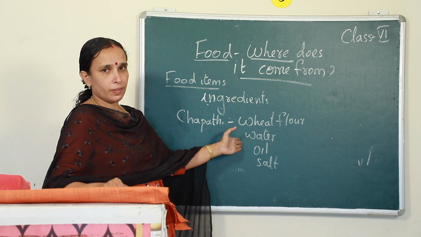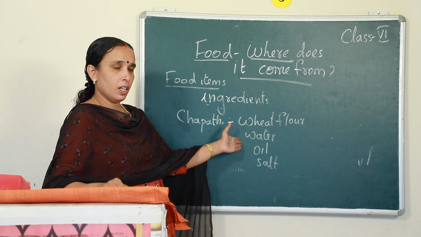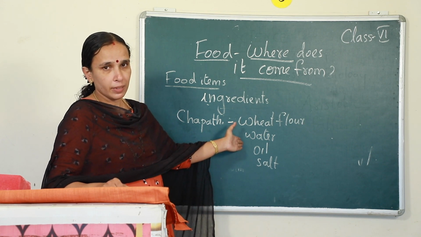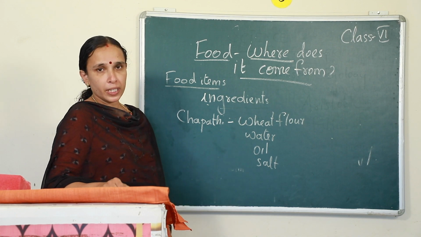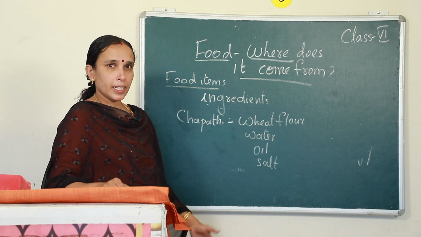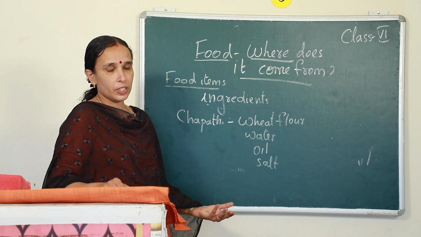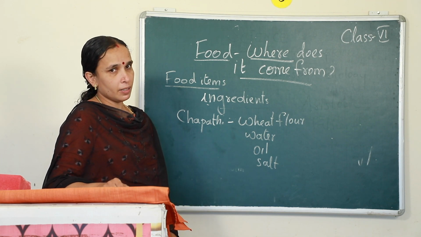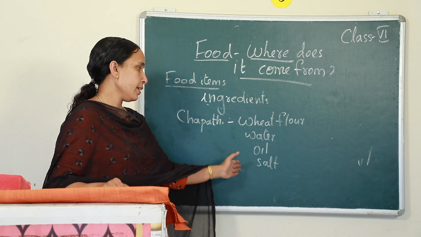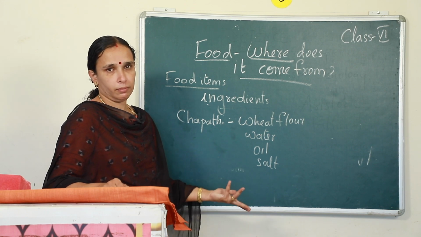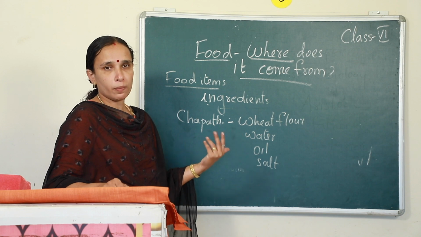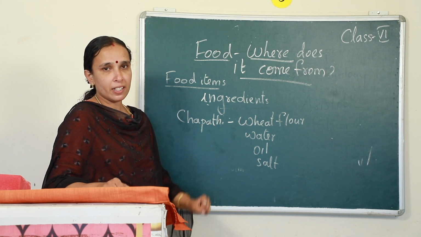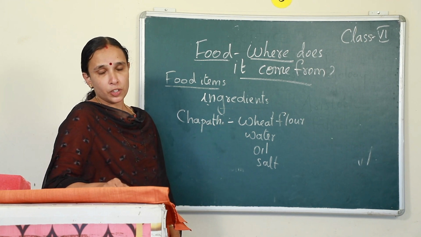And now water. From where do you get water? You get water from nature. Oil, from where do you get it? It can be coconut oil, it can be vegetable oil, but that too you get from plants, isn't it? And then salt, you get from nature, from sea water. By evaporating the sea water, we obtain salt. So, you get salt from nature.